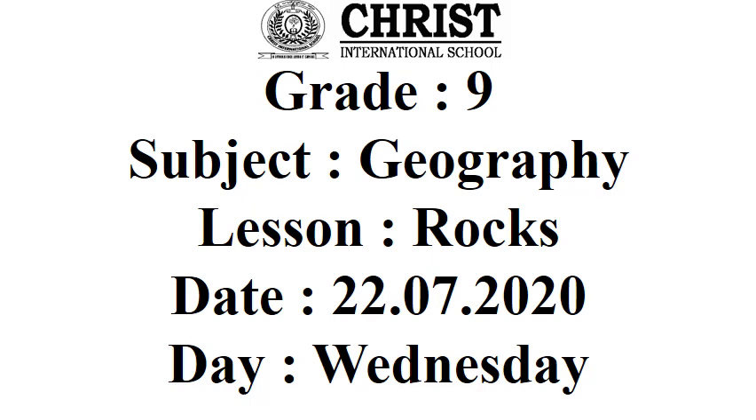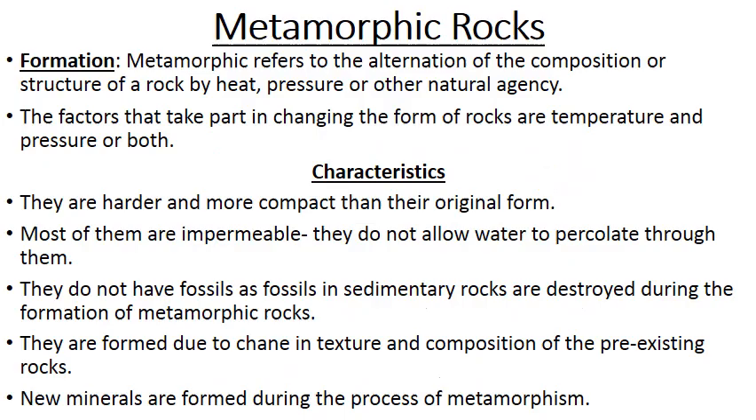In the previous classes, we have discussed two types of rocks, igneous rocks and sedimentary rocks: how they are formed, their characteristics, and how they are classified based on their origin and formation. All these things we have discussed. In this class, we'll see the third type of rock, the metamorphic rock: how it is formed, as well as its formation, characteristics and classification.